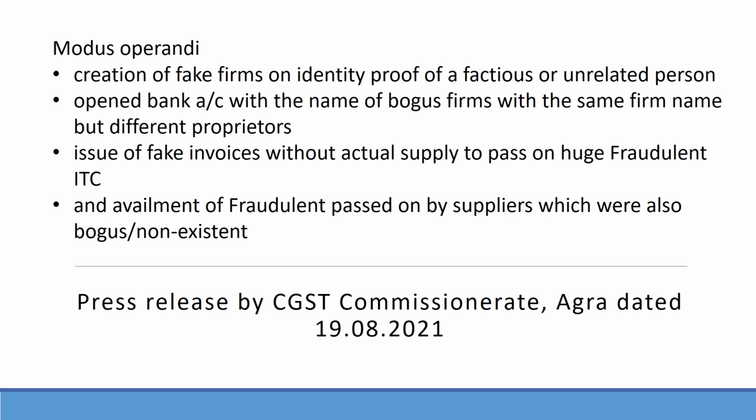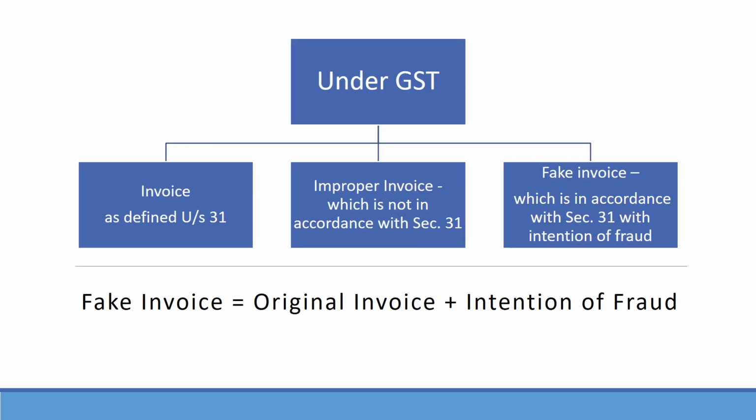Then they started issuing fake invoices without actual supply of goods or services to pass on huge fraudulent ITC to the recipient firm, and they also started the availment of fraudulent ITC passed on by the suppliers who are also bogus or non-existent. The registered persons involved herein committed an offence under Section 132 and hence were arrested under Section 69. Difference between proper invoice, improper invoice and fake invoice.